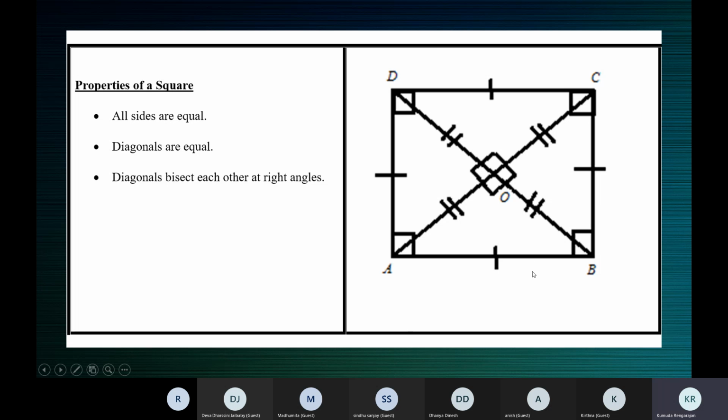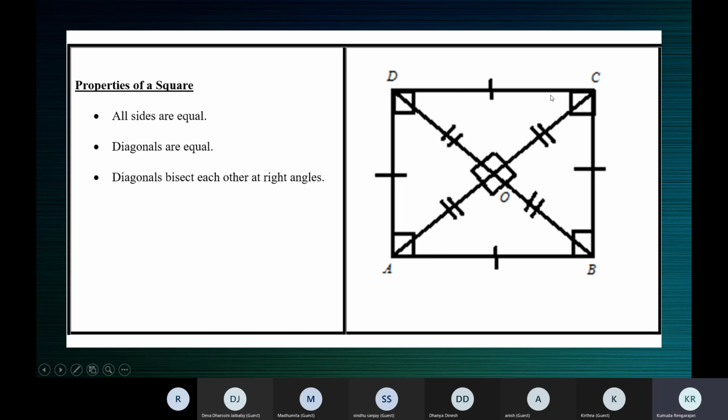But when adjacent sides are not equal, supposing AB is 10 and BC is 8. If AB is 10, CD is 10, because we are dealing with parallelograms, where opposite sides are equal.